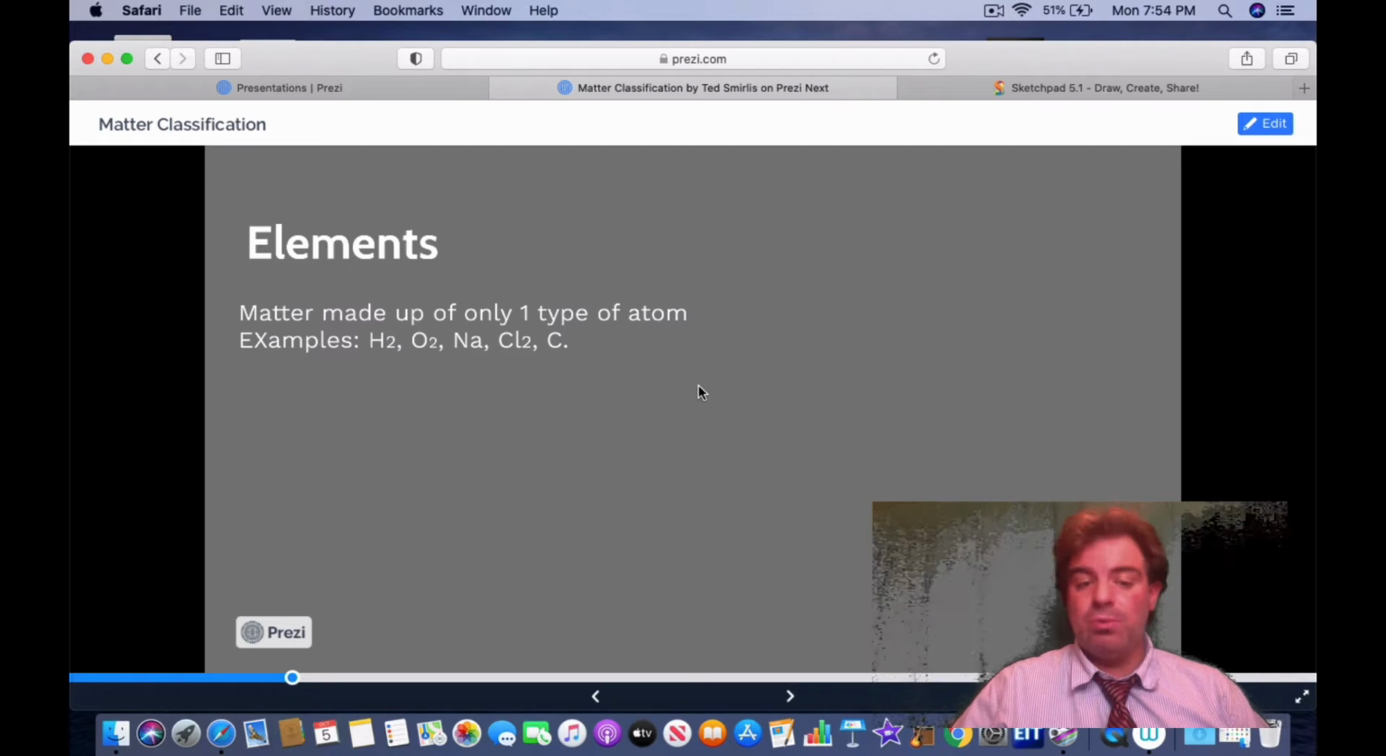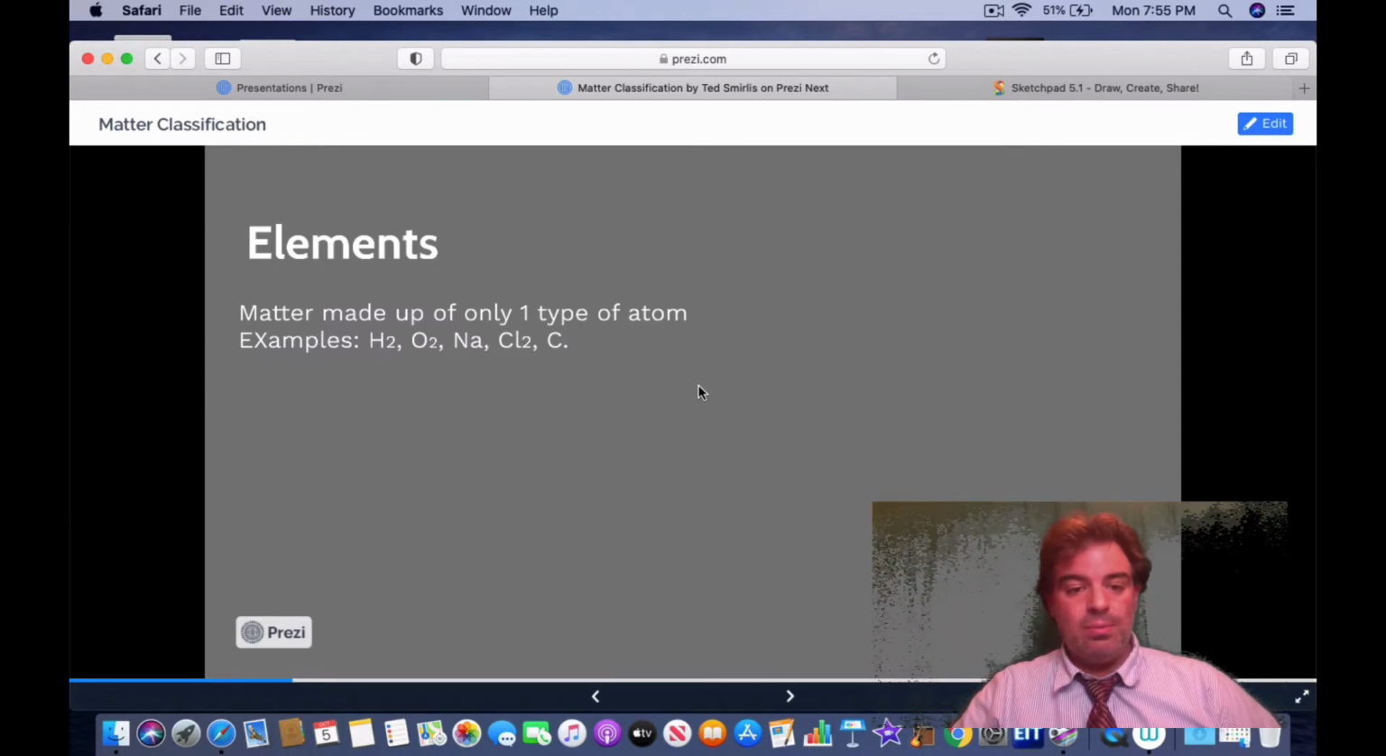Here are some examples. Hydrogen, even though it's diatomic, is still only one type of atom. Oxygen, again, even though diatomic, only one type. Sodium, only one type. Chlorine, even though diatomic, only one type. And finally, carbon, which has only one type. In other words, anything that falls on the periodic table of elements is classified exactly as the word suggests, an element.